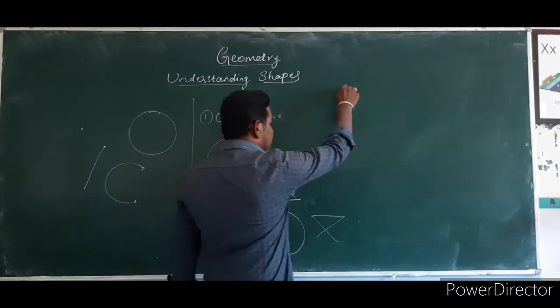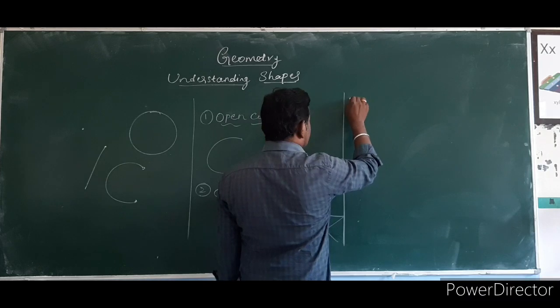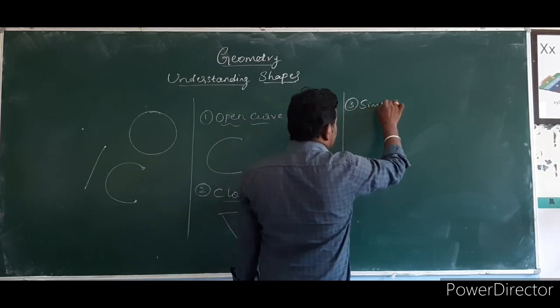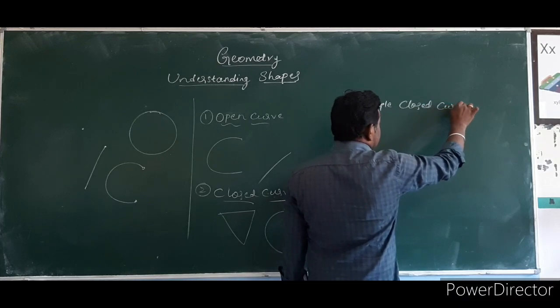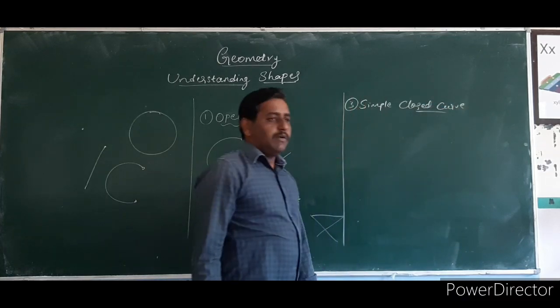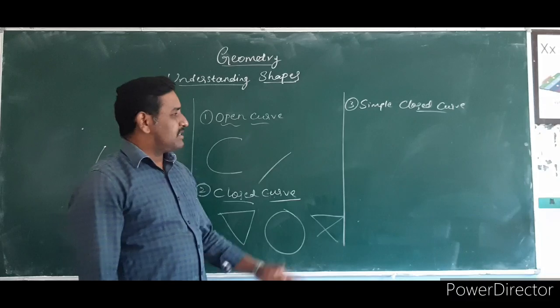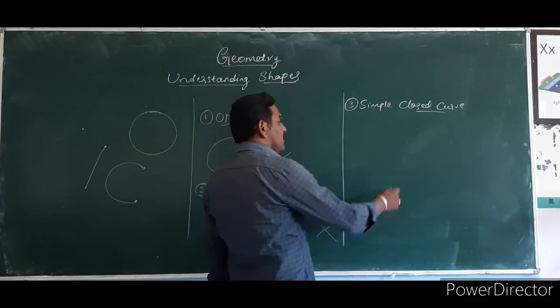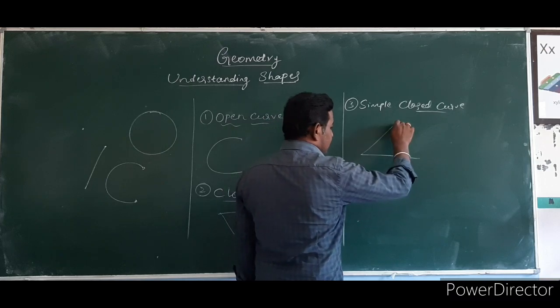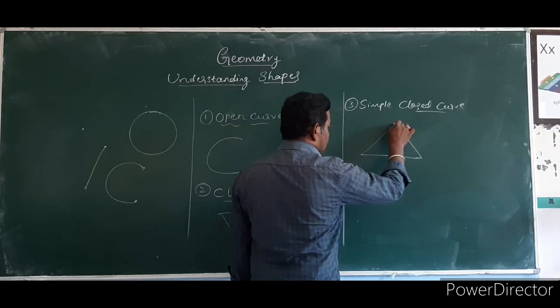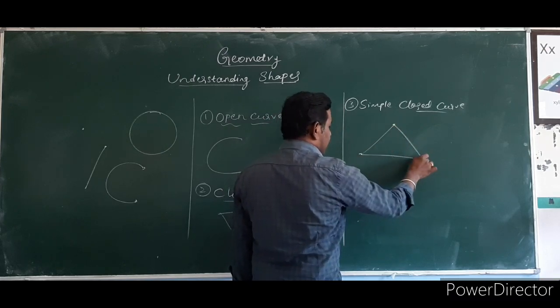And next is simple closed curve. What is meant by a simple closed curve? A simple closed curve is, in a plane, a curve which does not pass more than once at a point.